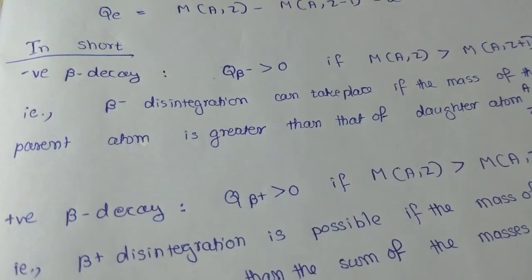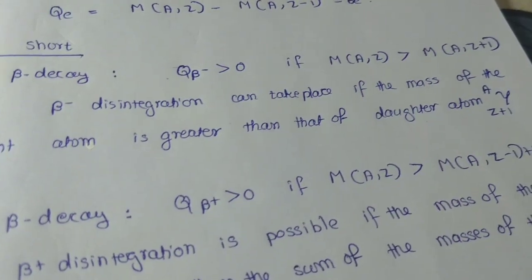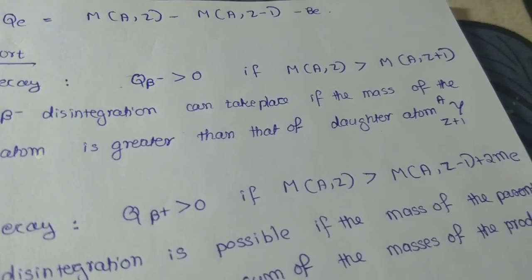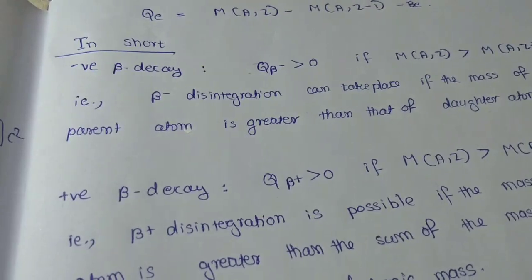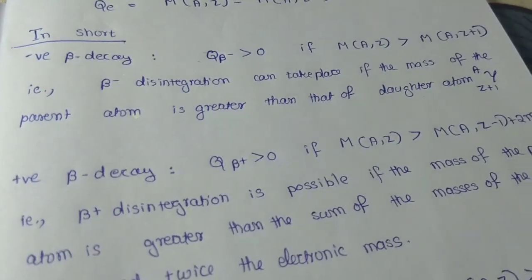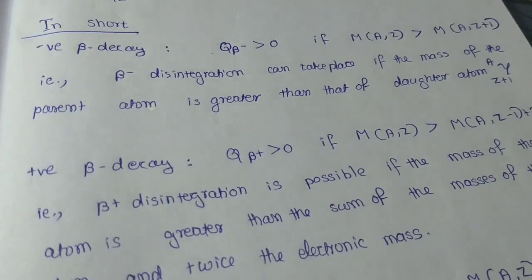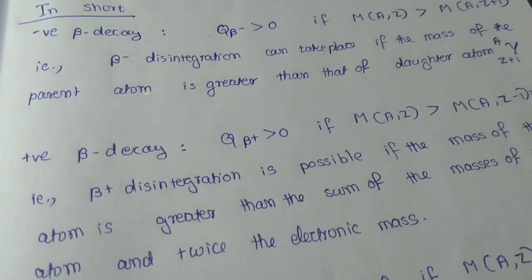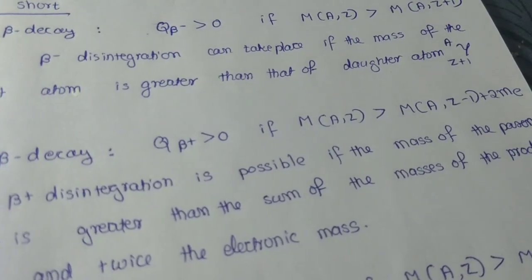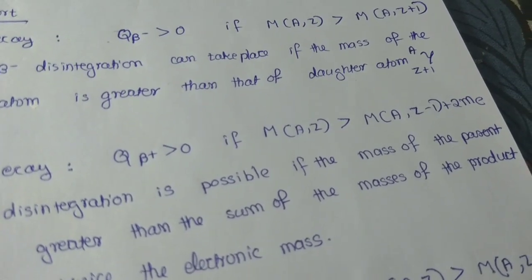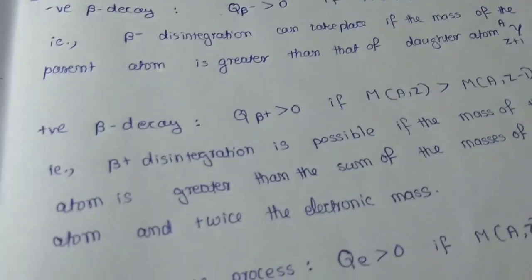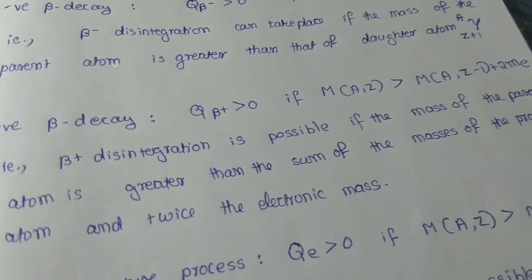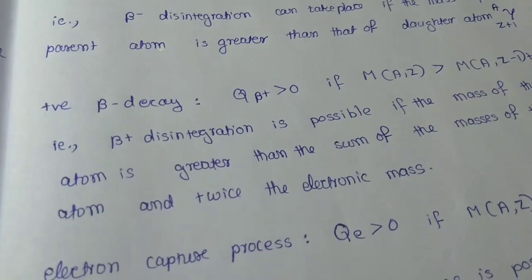In negative beta decay, disintegration energy is greater than 0 if M(A,Z) is greater than M(A,Z+1). That is, beta minus disintegration can take place if the mass of the parent atom is greater than that of the daughter atom. In positive beta decay, disintegration energy is greater than 0 if M(A,Z) is greater than M(A,Z-1) plus 2Me. That is, beta plus disintegration is possible if the mass of the parent atom is greater than the sum of the masses of the product atom and twice the electronic mass.